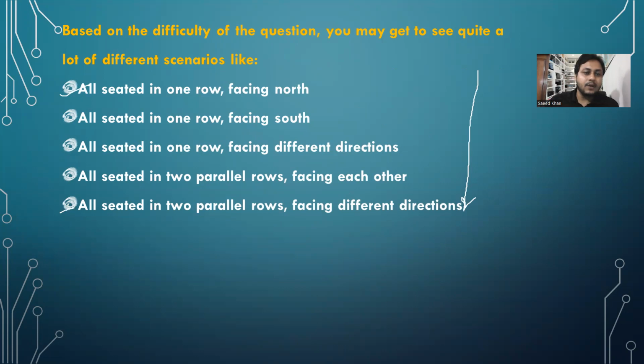तो क्या होता है in first one, all seated in one row facing north. Let's say there are 6 persons. ये एक रो में अरेंज करना है. Let's say 6 persons, all are facing north. So dear students, let's say we have persons like A, B, C, D, E, F. तो क्वेश्चन दे देगा कि A sits second to the right of B, C sits third to the right of D, and so on, वगैरह वगैरह. So you have to arrange these 6 persons on these 6 places according to the information that is given in the question, right? उसके अकॉर्डिंग आपको अरेंज करना पड़ेगा इन 6 पर्सन को.